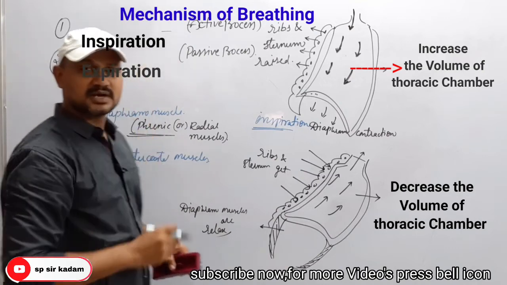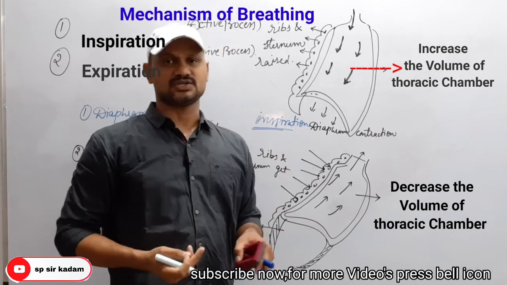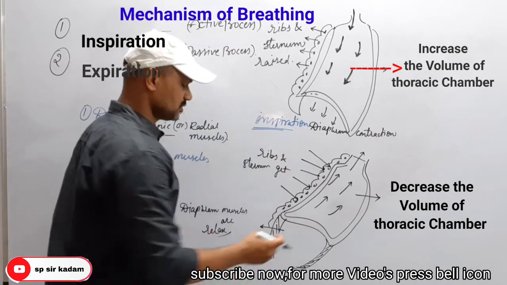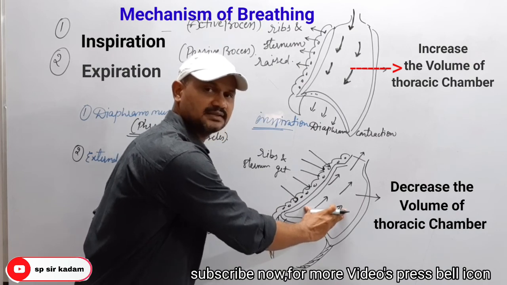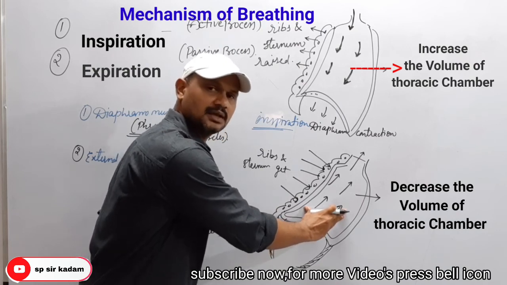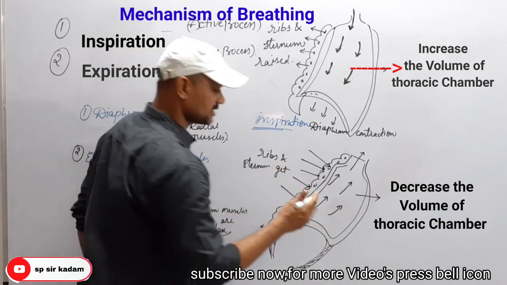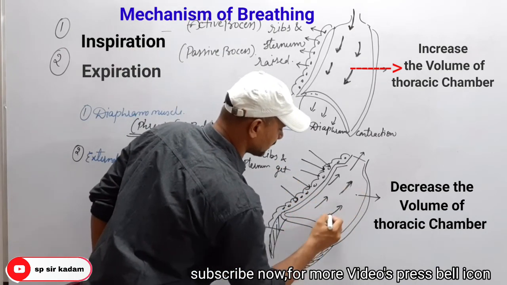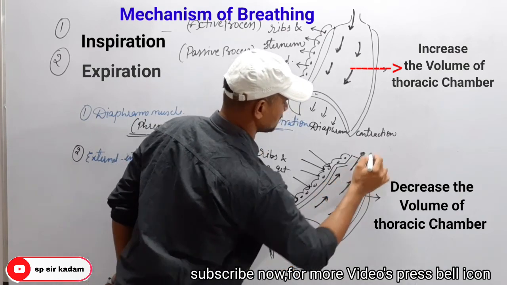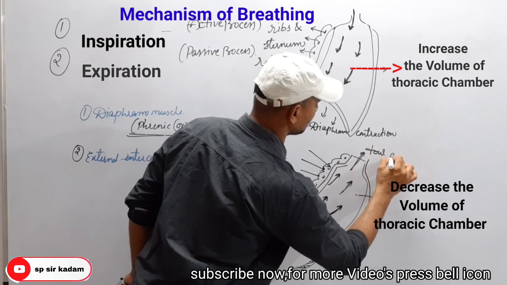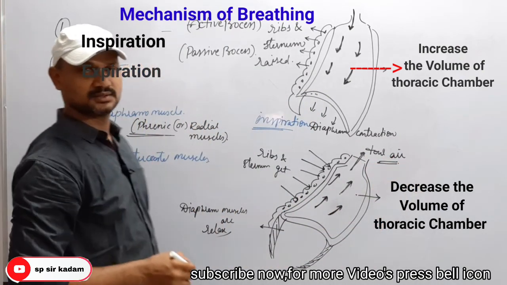When is expiration possible? When the lung pressure is higher than the atmospheric pressure. So here the thoracic chamber space is decreased, so the intrapulmonary pressure inside will increase. At that stage, you have to observe the diagram, foul air is expelled outside by the process of expiration.